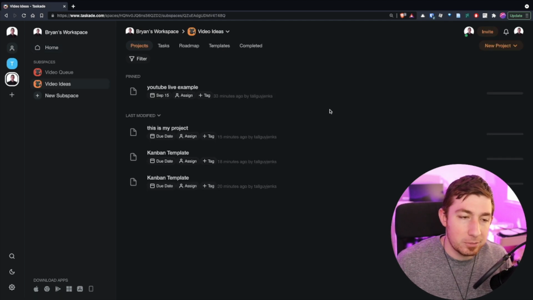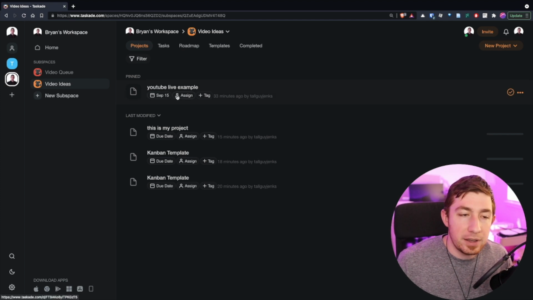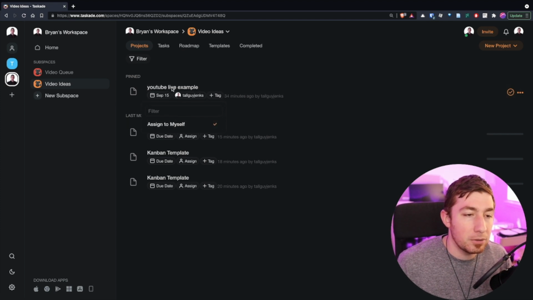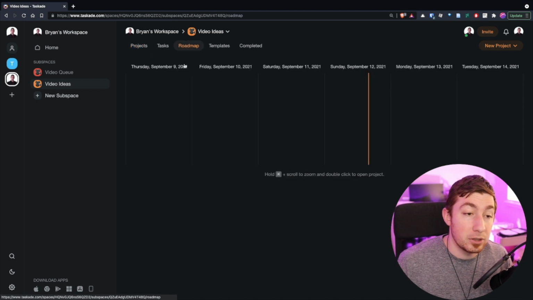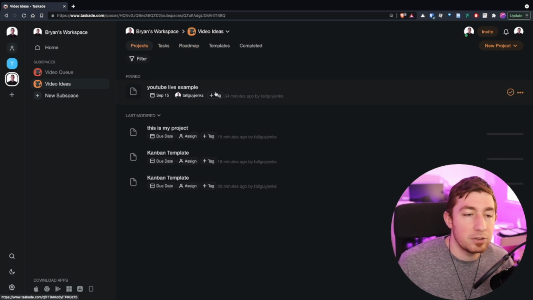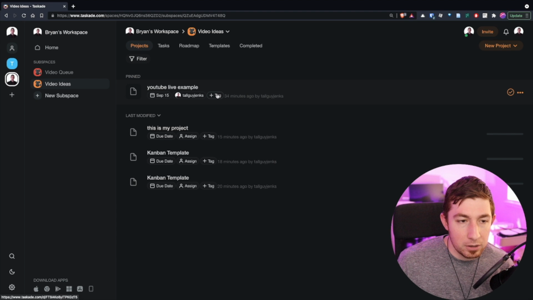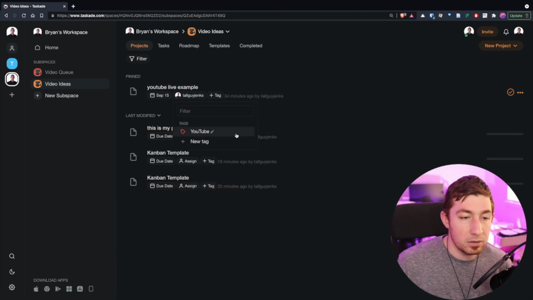Now we're going to get into something cool, the metadata. So we've already seen different dates, we've seen assignments to people, and we've seen how these things can be either filtered or we can see them on the roadmap because now they have due dates like that. But what is this tag? What's tags all about? So tags are really cool. Let's just add one. We can add YouTube, add it.